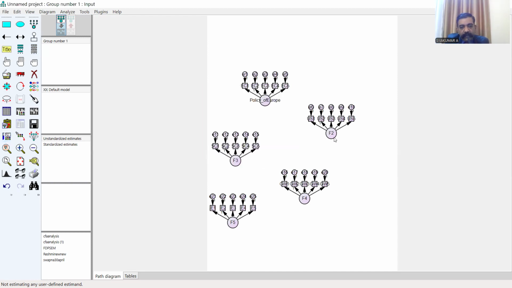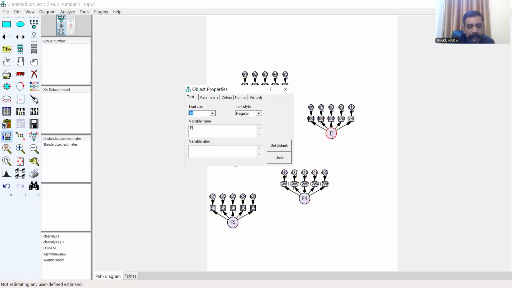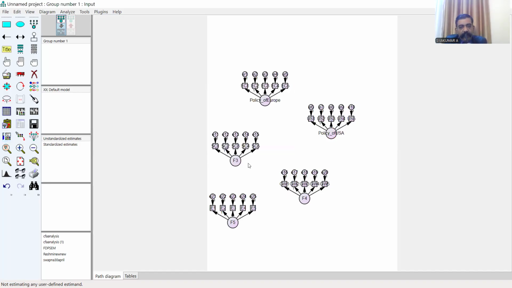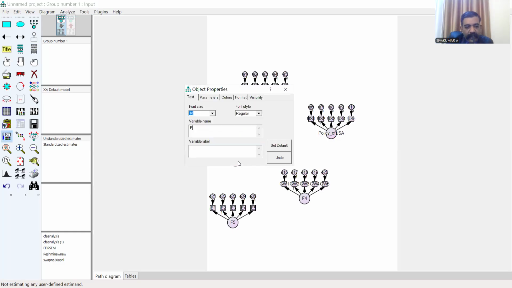Next, it is policy of USA. Type policy, then shift plus underscore, then of, no space between the words. Policy USA here, policy of China likewise, policy, again shift plus underscore.